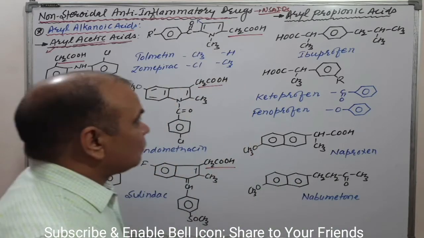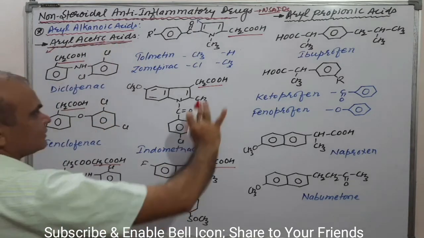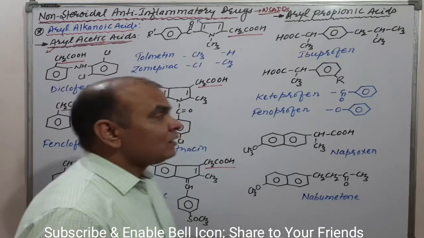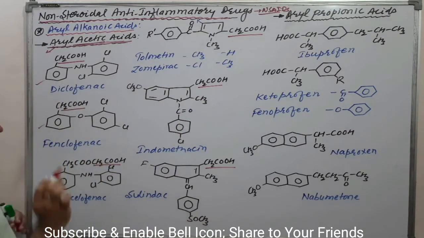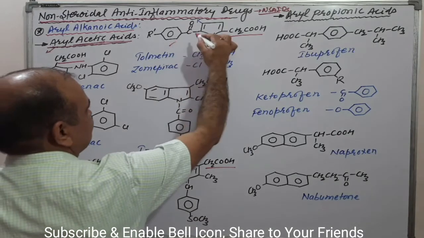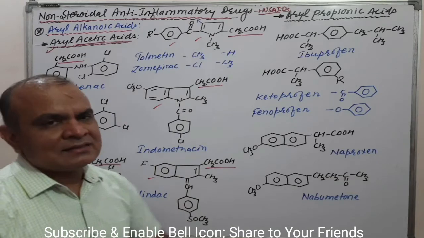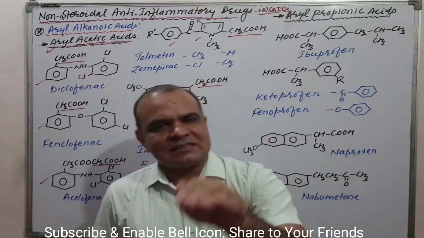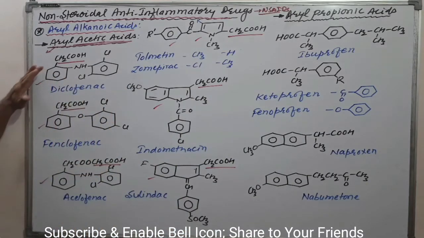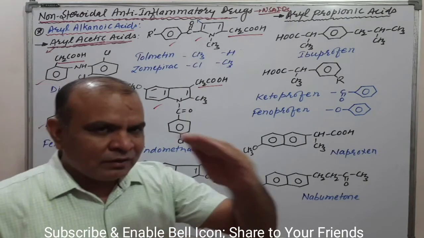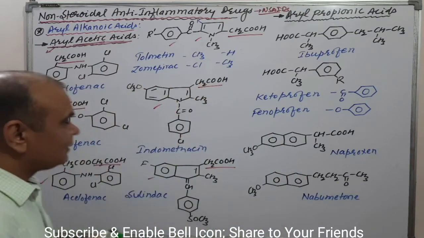Clear? Now, these drugs all have an aromatic ring system. Means all are aryl acetic acid derivatives. Clear? Now I would like to clarify the structures one by one and how they correlate with their names. Please have a look.